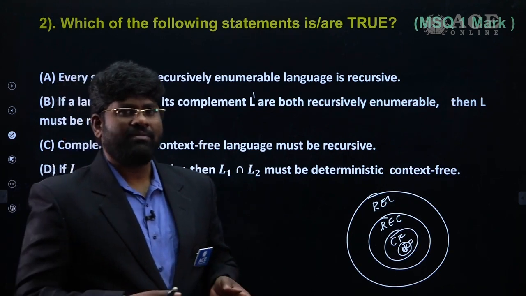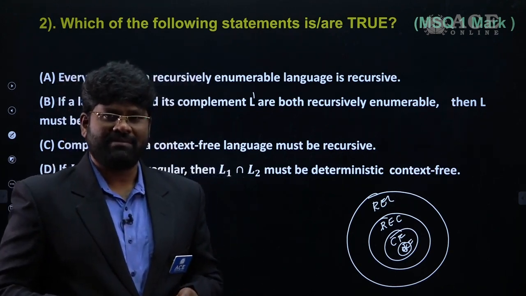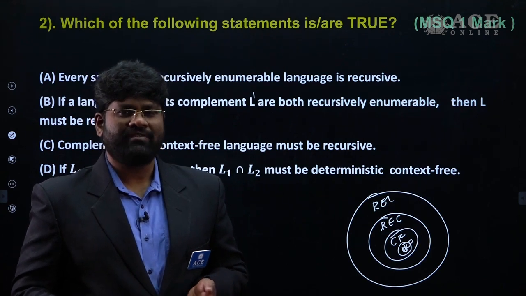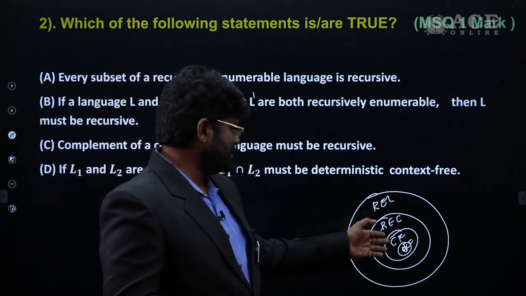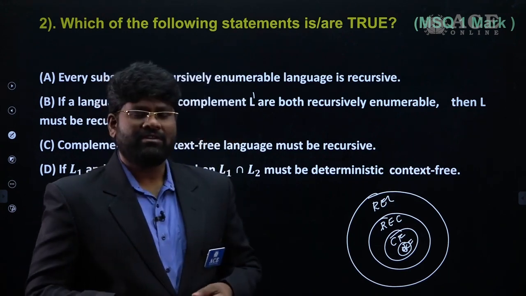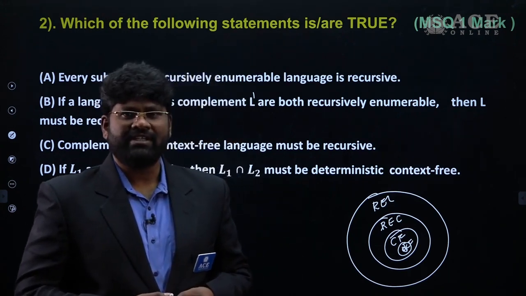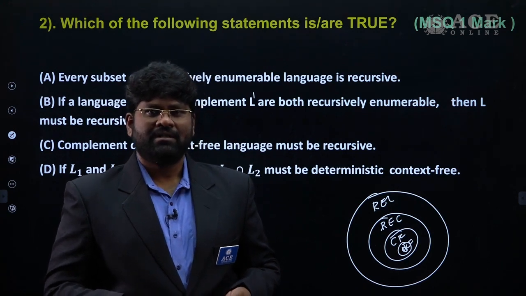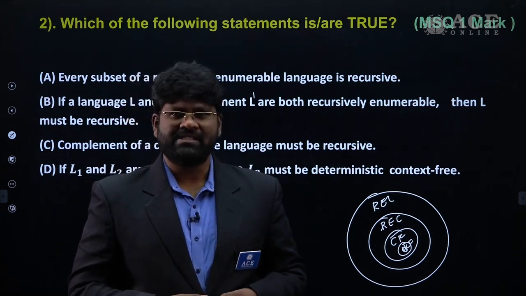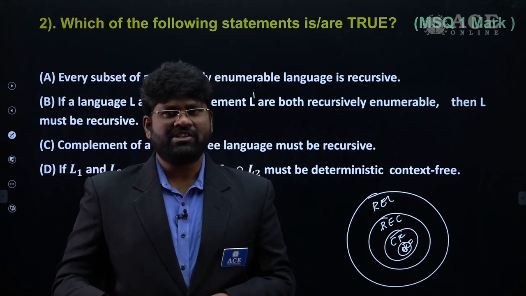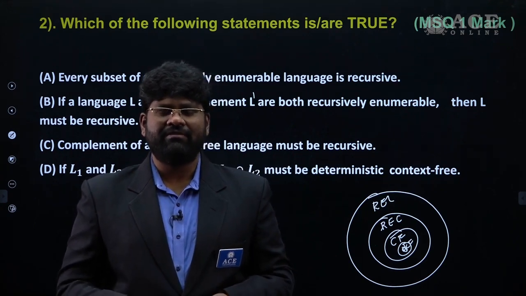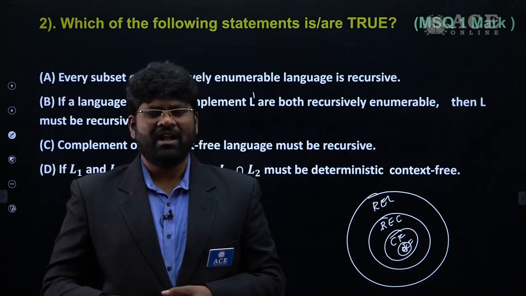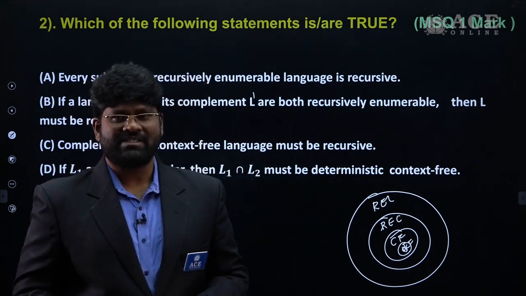And when you talk about the properties, you must remember the standard and most important properties of each and every language listed here. When you talk about regular languages, there is no specific property to be remembered with respect to closure properties. If the base languages are regular, by default operations like union, intersection, concatenation are all regular languages.